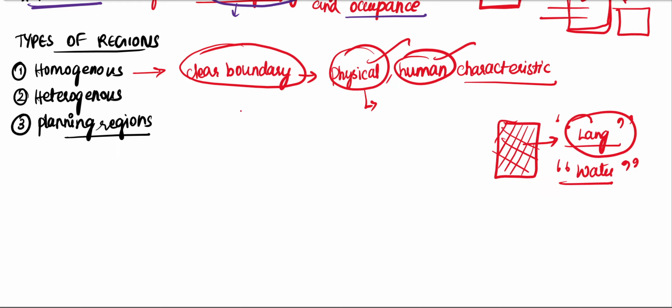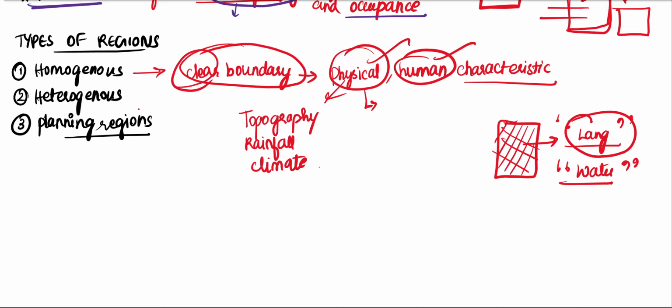So homogeneity with respect to physical characteristics, in broad terms: topography, rainfall, and climate. How do you define it? It has a clear boundary. So what is the opposite for heterogeneous? It does not have a clear boundary.